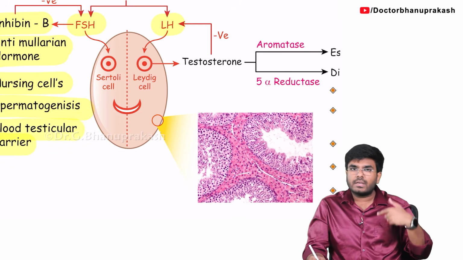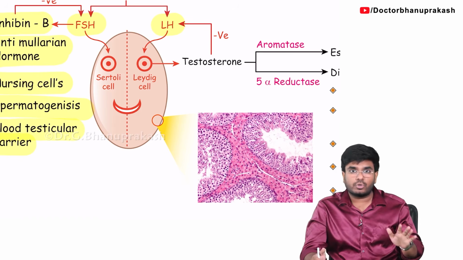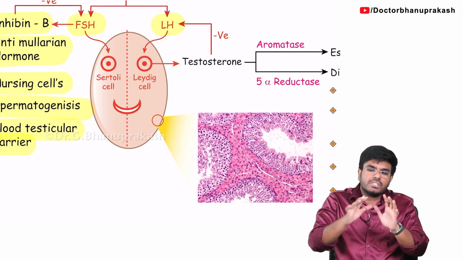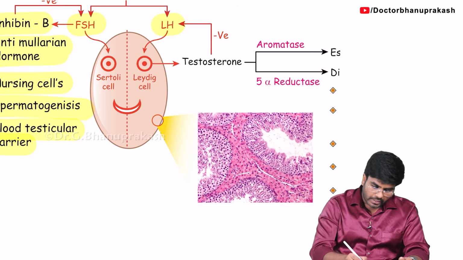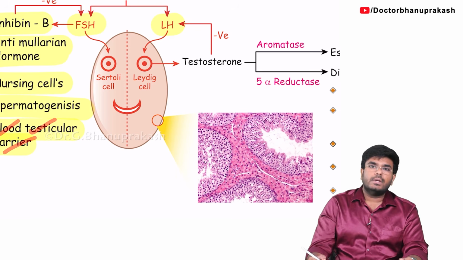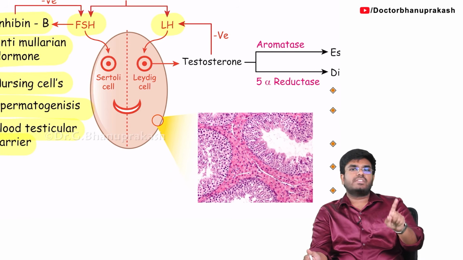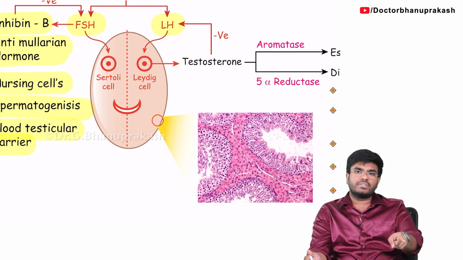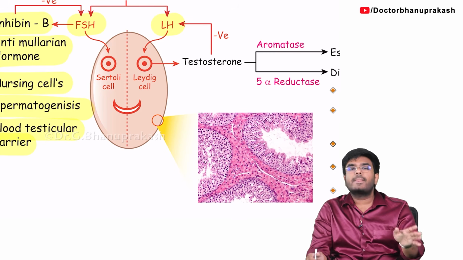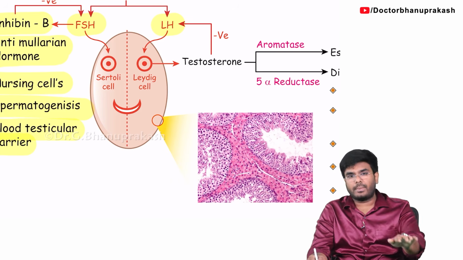Around the central nervous system, we have a blood-brain barrier, which is formed mainly by the astrocytes. In the same way, your testis also has a barrier which doesn't allow any toxic substances to enter into the testis. So that is called the blood testicular barrier. That blood testicular barrier is formed by which cells? Sertoli cells. Tell me, FSH stimulates Sertoli cells. Sertoli cells produce anti-Mullerian hormone. Sertoli cells produce inhibin B. Helps in spermatogenesis. Sertoli cells are nursing cells. They form the blood testicular barrier.